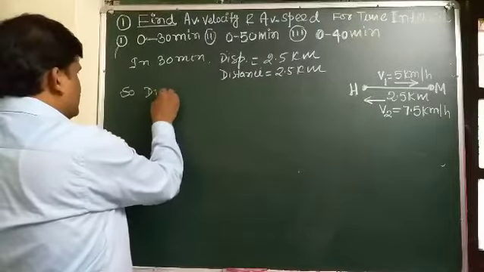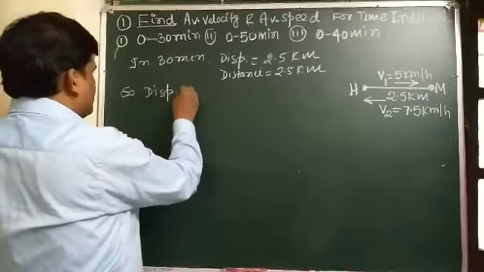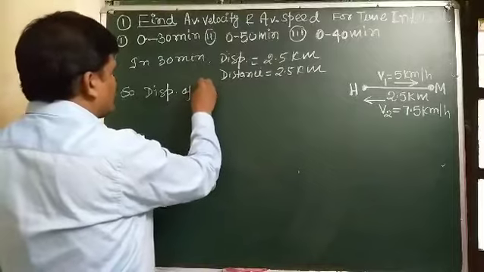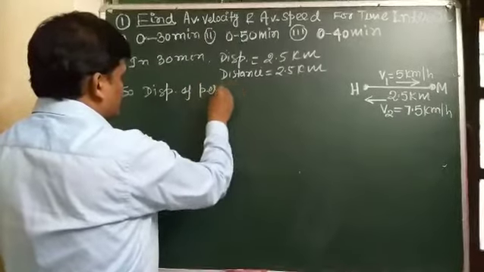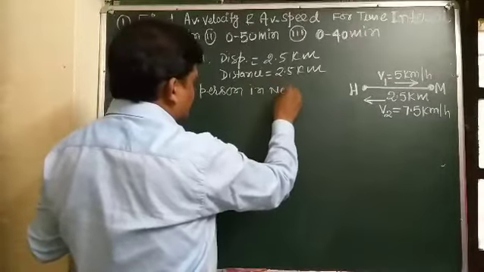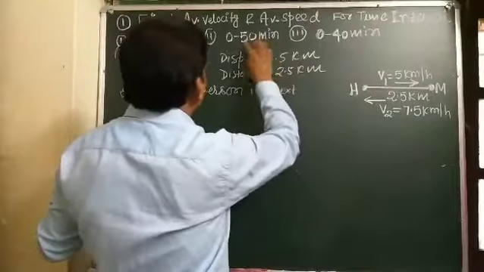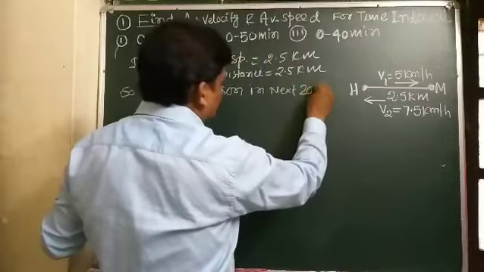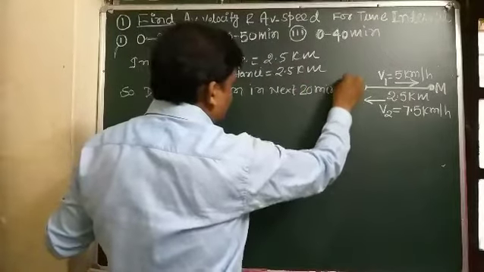So the displacement of the person in the next 20 minutes.